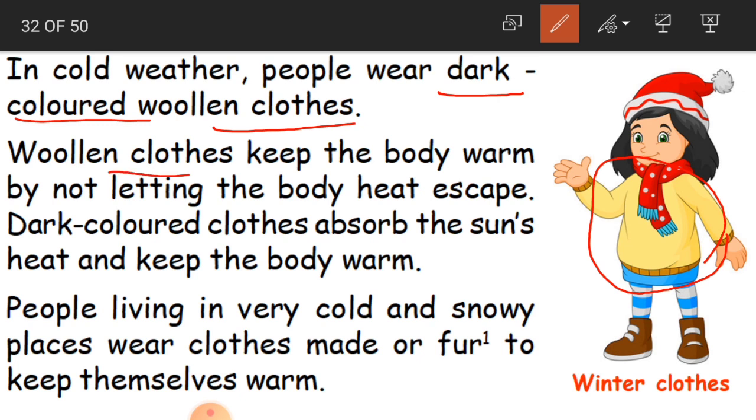And woolen clothes keep the body warm by not letting the body heat escape. So these woolen clothes keep the body warm. How do they do that? By not letting the body heat escape. Whatever heat is produced from the body, it is not going to escape from the body. So that is why we feel warm.